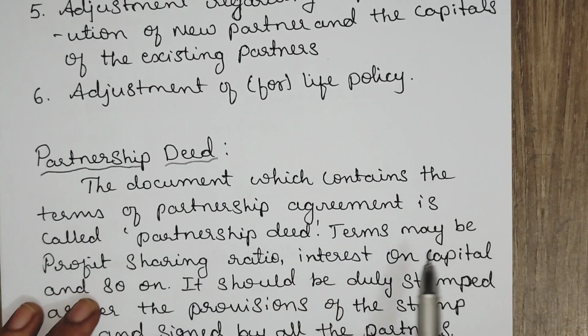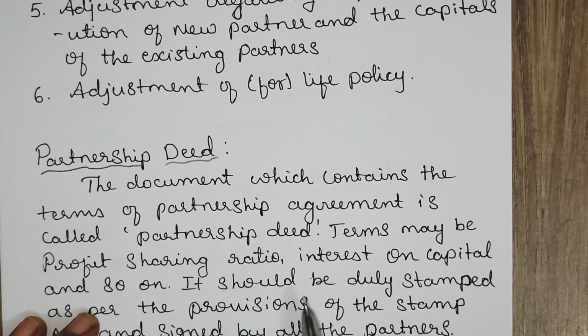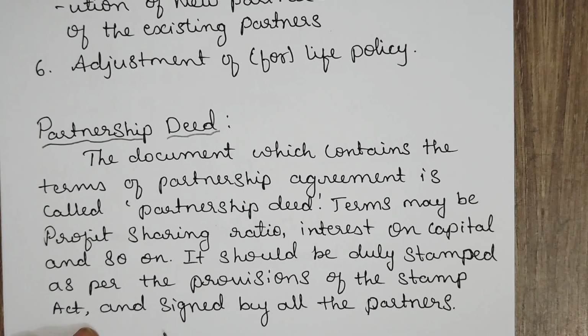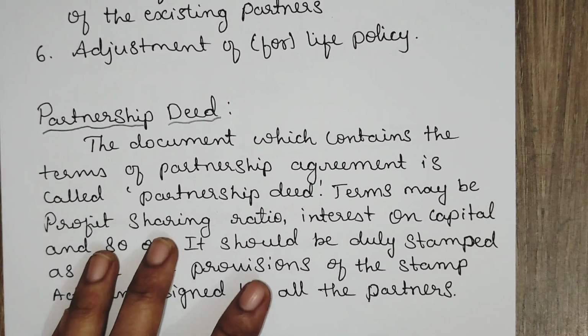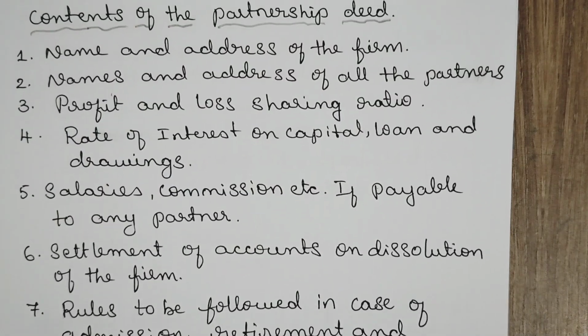Its terms, what the profit sharing ratio is, interest on capital, everything will be recorded in the partnership deed, and it should be duly stamped as per the provision of the Stamp Act and signed by all the partners. Let us understand the contents of the partnership deed.